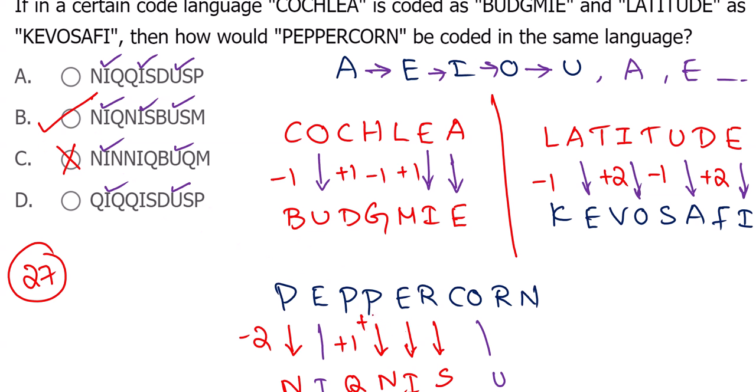Minus 2, plus 1, minus 2, plus 1. For C, minus 2 we have to do, which is A, right? But it's not available. R plus 1. Here everywhere option S is given, plus 1. P is plus 2.